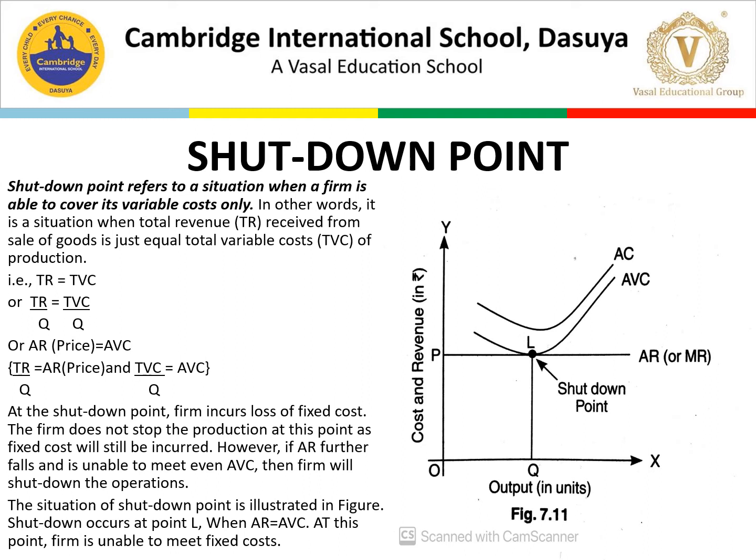Then at the shutdown point, the firm incurs loss of fixed cost. तो जितने भी fixed cost होती है वो firm pay नहीं कर पाती, मतलब उसके losses होते हैं.